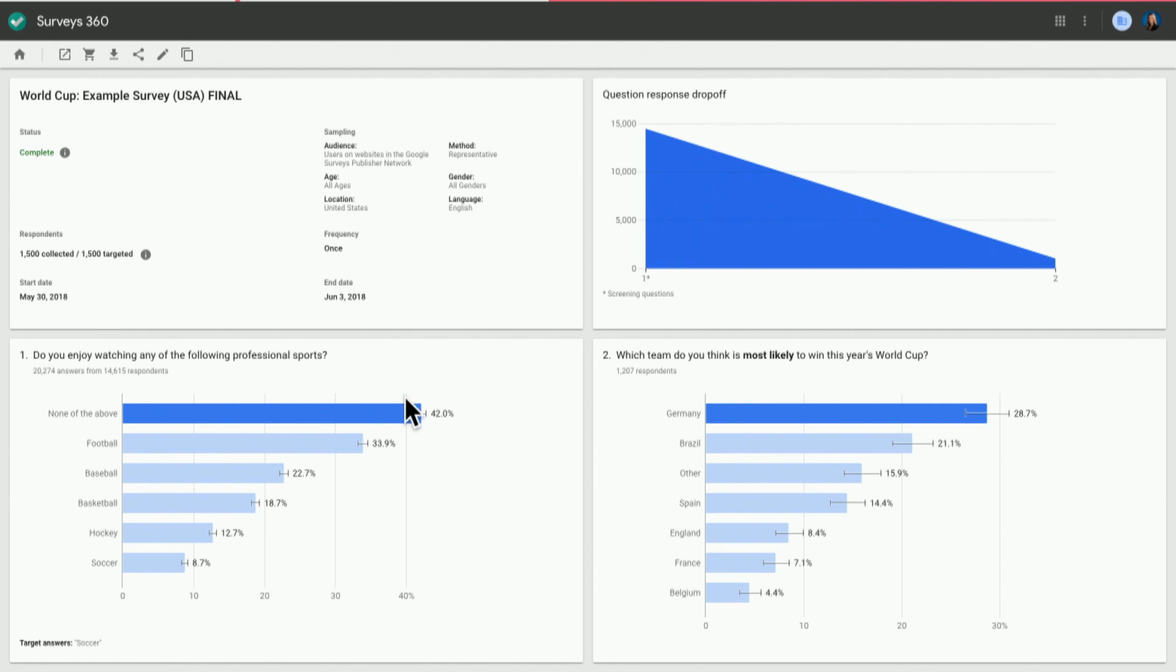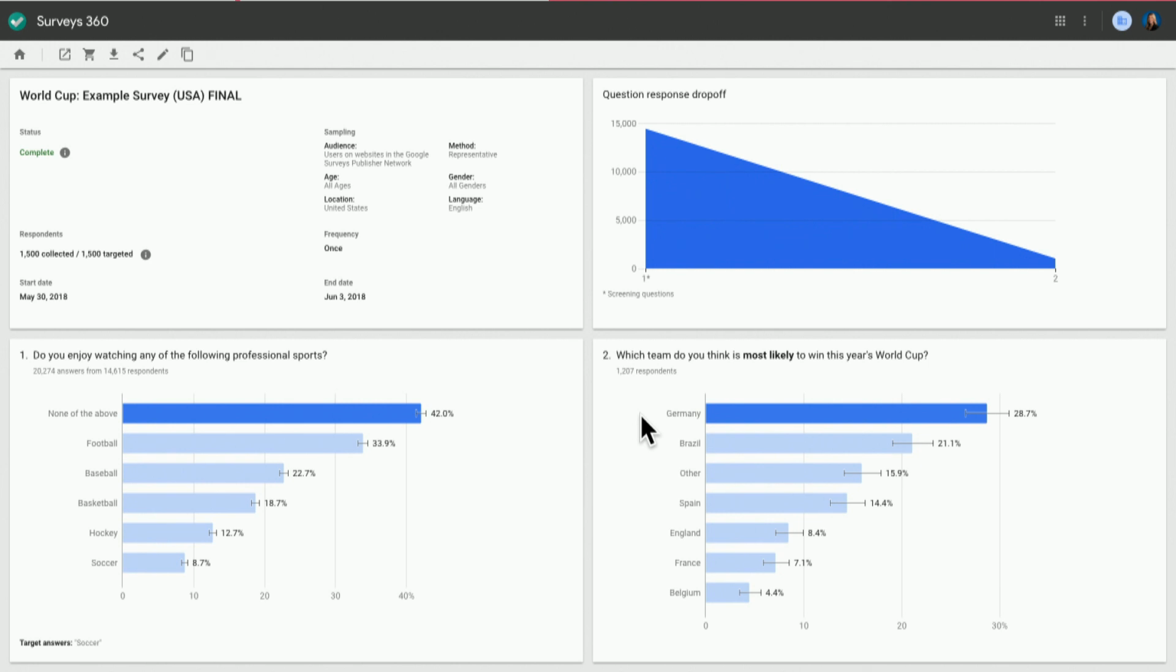The first was, do you enjoy watching any of the following professional sports? And I screened in only people who answered soccer. For everyone who answered they enjoy watching soccer, they received question number 2. Which team do you think is most likely to win this year's World Cup? It looks like the majority of them answered Germany. I guess time will tell.